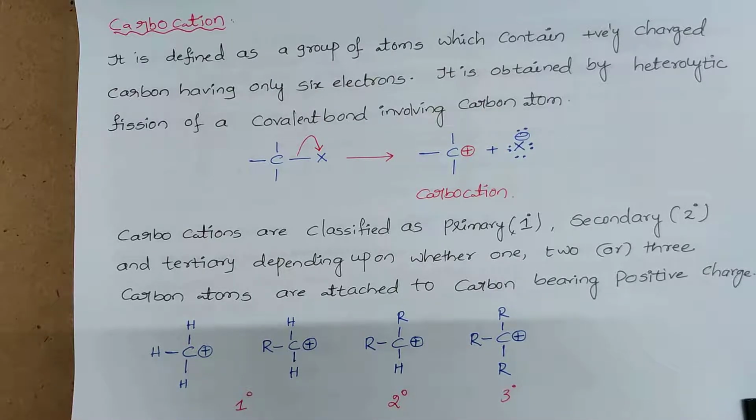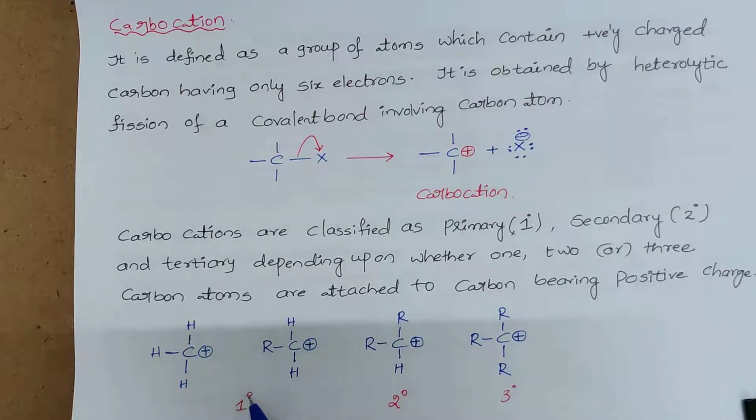If the carbon carrying the positive charge is attached to one carbon atom or non-carbon atom directly, then that is treated as primary. If the carbon carrying the positive charge is directly attached to 2 carbon atoms, that is treated as secondary. If the carbon atom carrying the positive charge is directly attached to 3 carbon atoms, that is treated as tertiary.